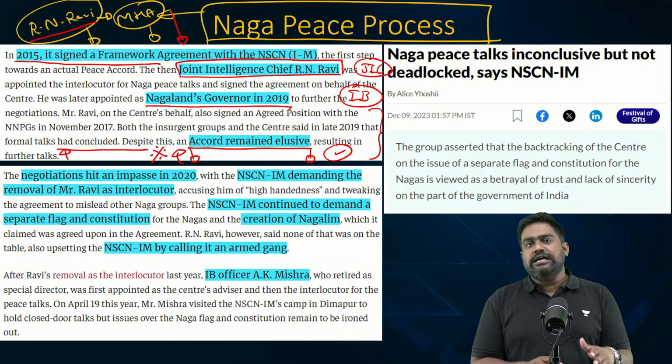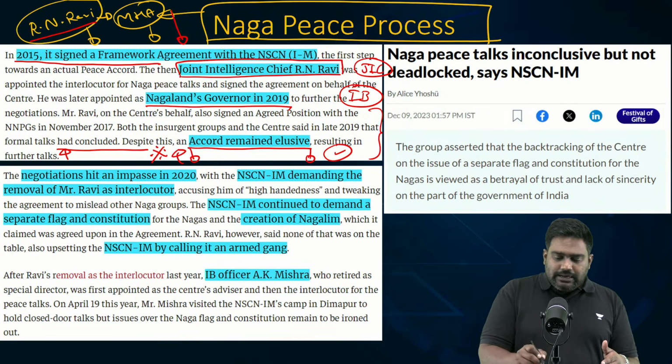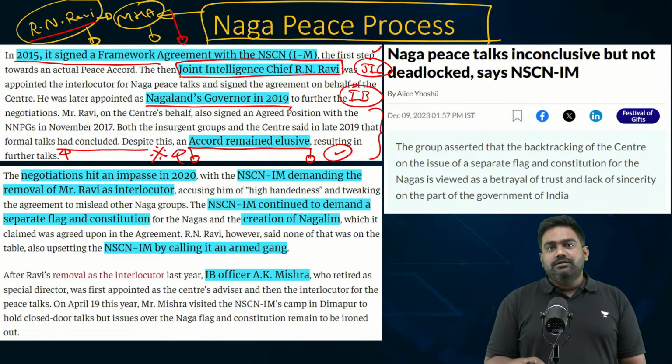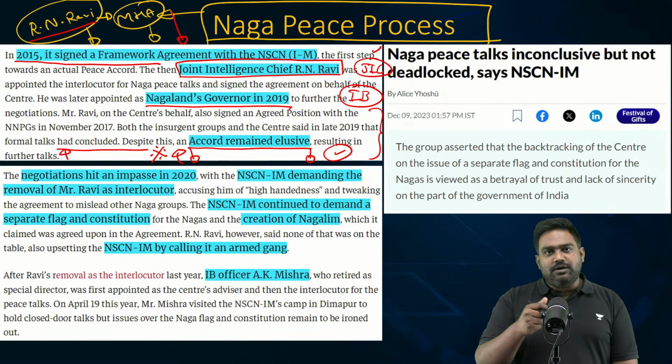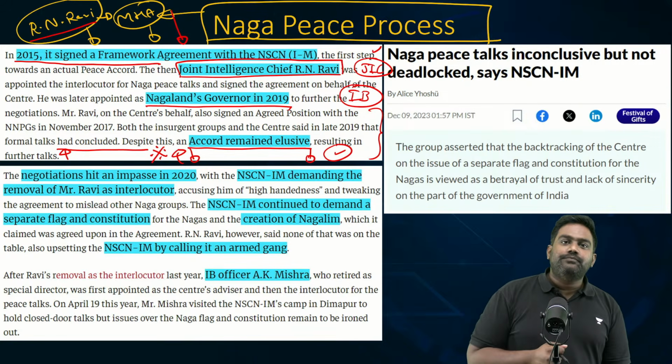Eventually, NSCN-IM threatened to boycott the negotiations. Then the Home Ministry stepped in and transferred RN Ravi as the governor of Tamil Nadu. There, you know what RN Ravi has done. He has picked a new controversy with the state government, right, by holding on to the bills and triggering a major standoff between the governor's office and the elected state government in Tamil Nadu.